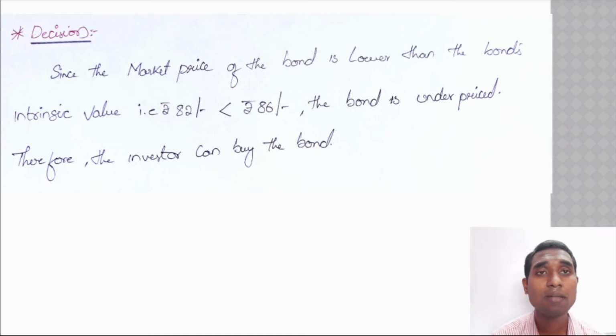What do you understand by this interpretation? The bond is currently available at 82 rupees, but its actual value is 86. That means if you invest 82, you will be getting 86, that is, the present value of future cash flows is 86. As per the decision criteria we learnt in the last session, if the market price is less than the bond's intrinsic value, which is what you calculate, the bond is said to be underpriced, and therefore the investor can buy the bond. This is how you need to make a decision.